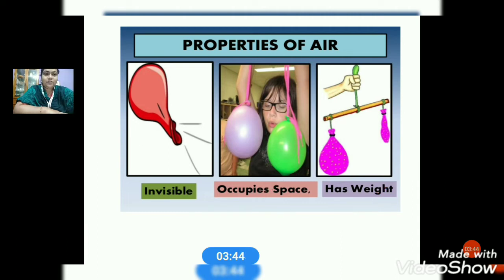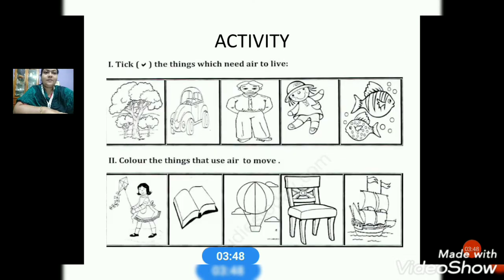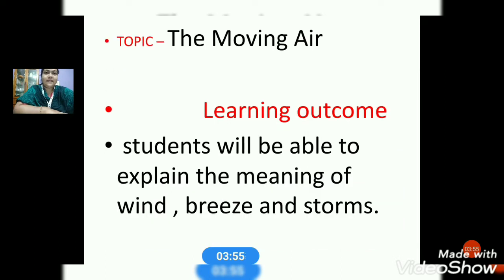And in today's topic, let us see what we are going to learn. So this was the activity. I hope you all have done it. Then moving to the next. Whatever we have done earlier was the previous topic, discussed for a quick recall, a recap of what we have learned.